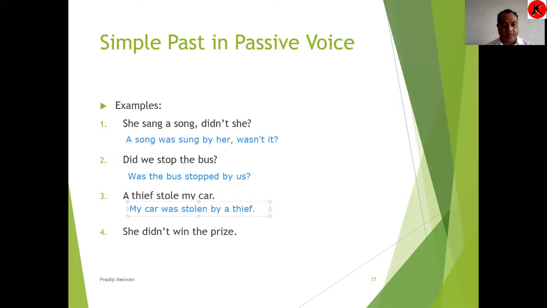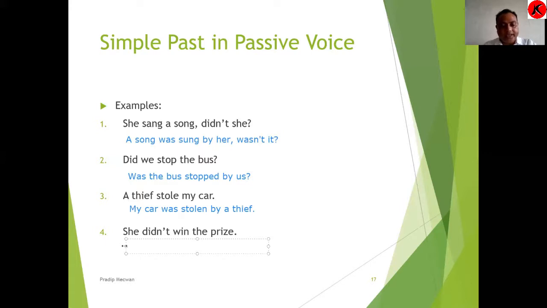It's very simple. Initially, you need to understand some verb formation and the rules, and slowly and gradually all sentences you'll be able to solve. Now let us discuss the fourth one. She didn't win the prize. This is also assertive but negative, the negative portion of assertive. So she is the subject, didn't win is the verb, and the prize is the object.